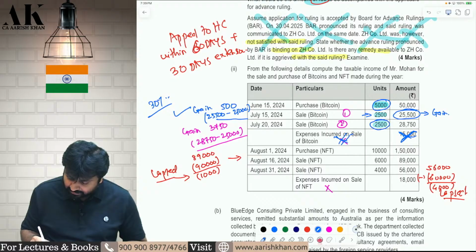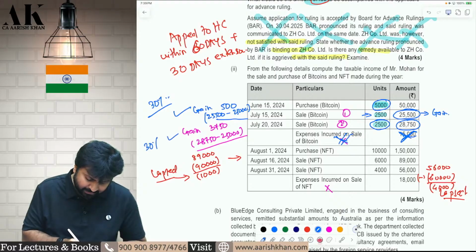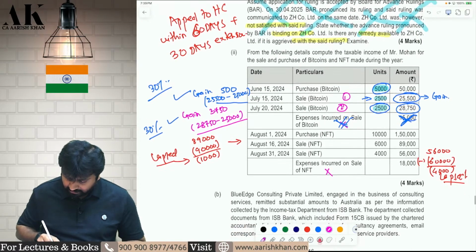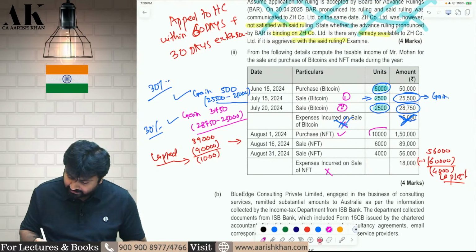Second, again, the remaining 2,500 Bitcoins are also sold for what? Sold for 28,750. Again, there is a gain. You will pay 30% tax on that. Now you are purchasing NFTs. NFTs are also virtual digital assets. You are purchasing 10,000 NFT. Then you are selling 6,000.